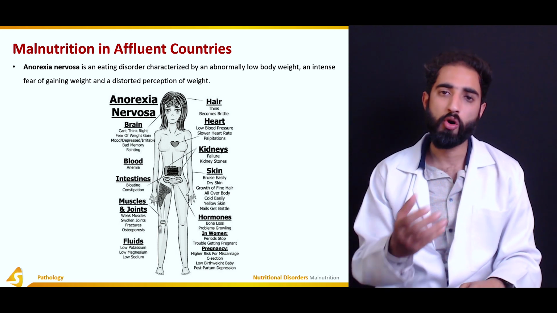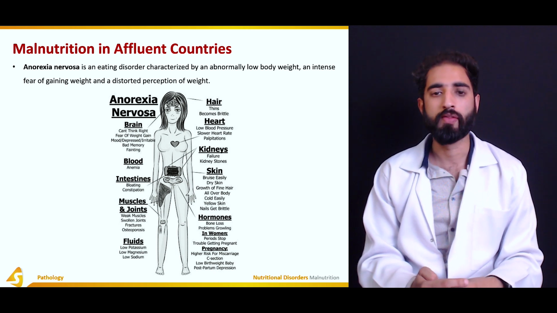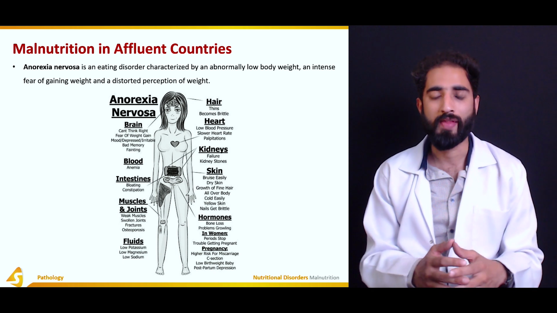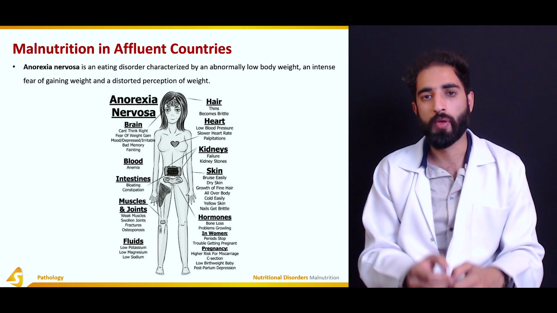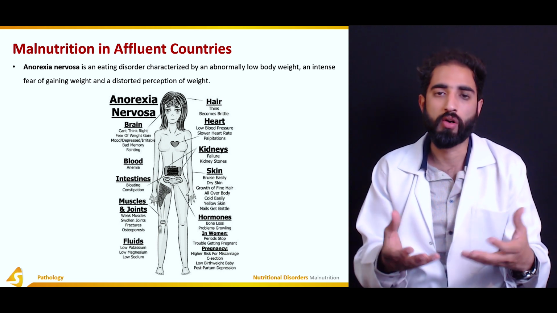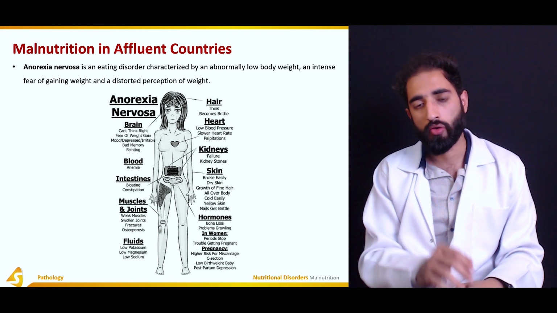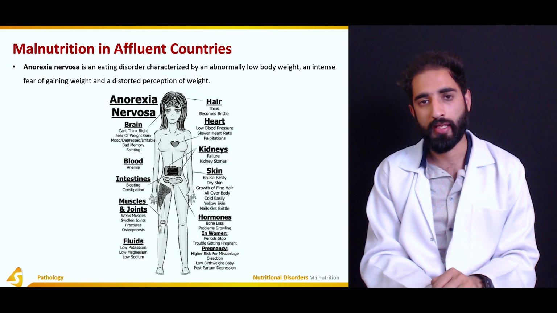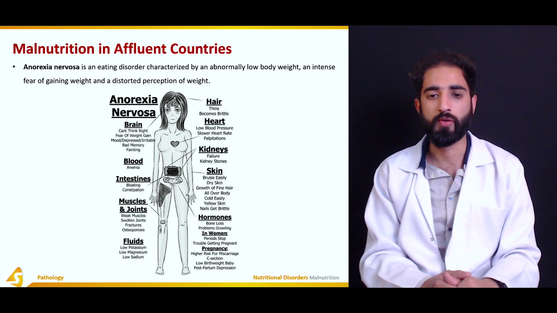There is low blood pressure, or hypotension, and a slower heart rate, also known as bradycardia, and there are palpitations, which means that a person becomes aware of his or her own heartbeat. Kidneys can also move toward failure because of the poor nutrition, and kidney stones or renal calculi can also be found.